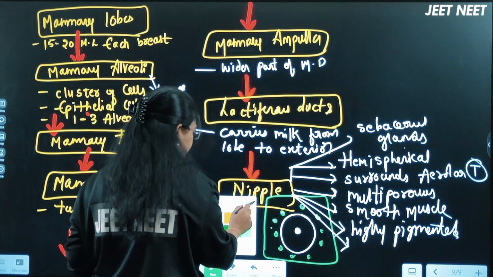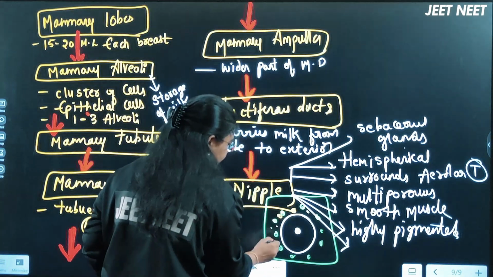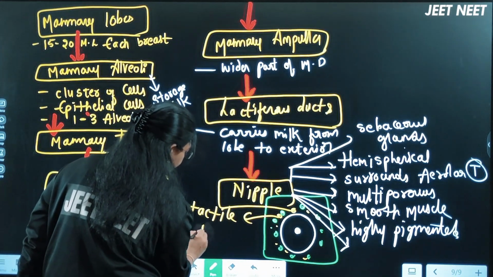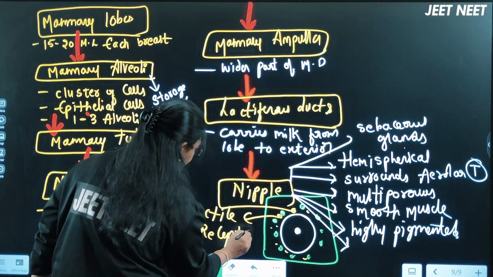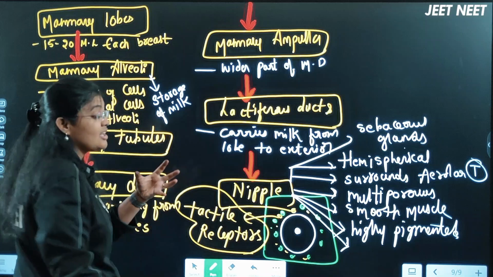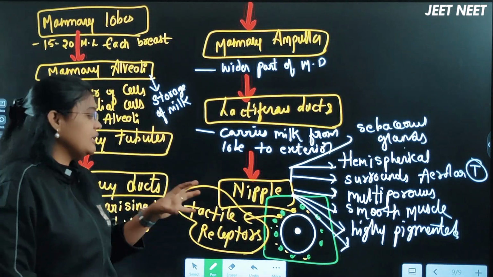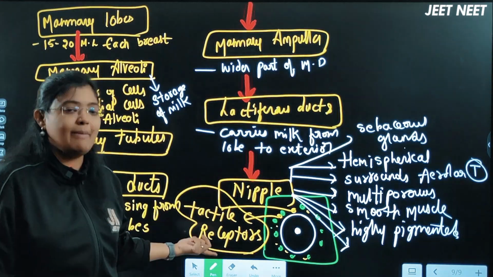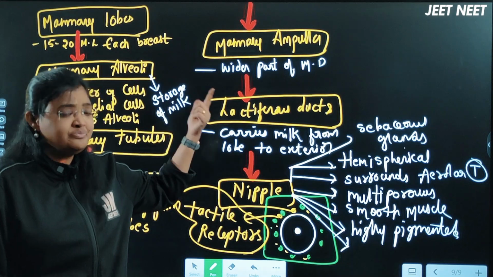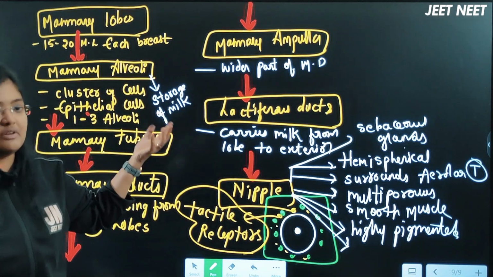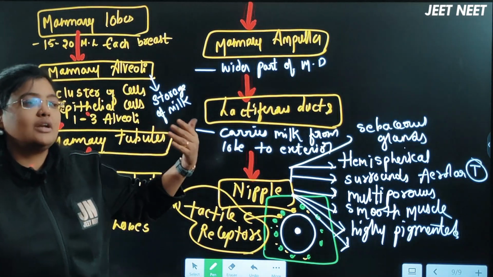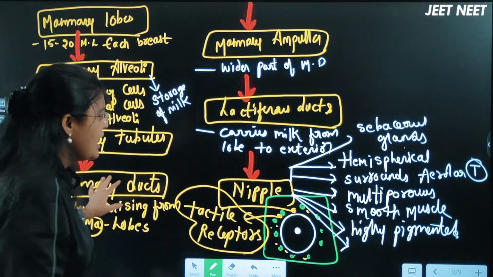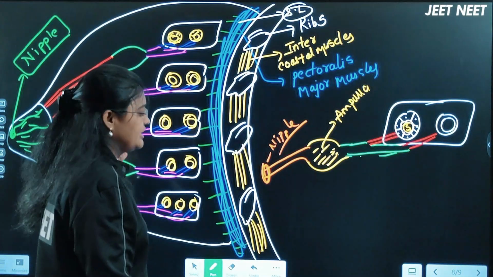And very important, around that there will be receptors present, beta, right? These receptors are called tactile receptors. They are touch receptors actually. These touch receptors will be very helpful for the baby sucking the milk, right? When the baby catches this nipple, the touch receptors present will become activated and they will send impulses to the hypothalamus of the mother. By that she will release the oxytocin hormone. By that the ejection of the milk is going to happen. We'll discuss the hormones also. I think you understand the structure of the mammary gland clearly here, right?